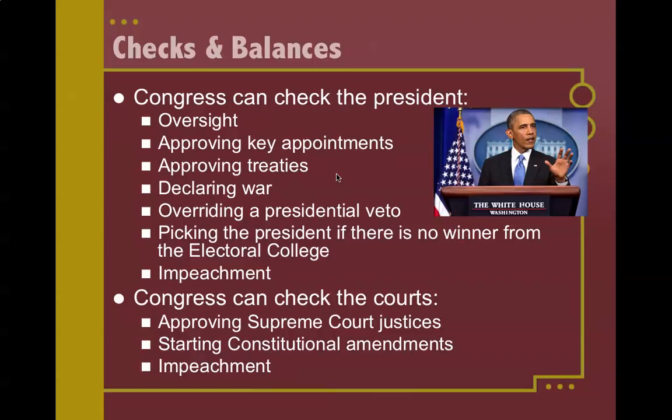First of all, they have the power to approve Supreme Court justices. If they disagree with the constitutional ruling of the Supreme Court, they could amend the Constitution. Granted, they can't do that without the states as well, but they could start that constitutional amendment process. And finally, if someone in the courts is doing something that's highly unethical, they also have the power to impeach a Supreme Court justice or a federal justice, just the same way that they have the power to impeach or remove the president.